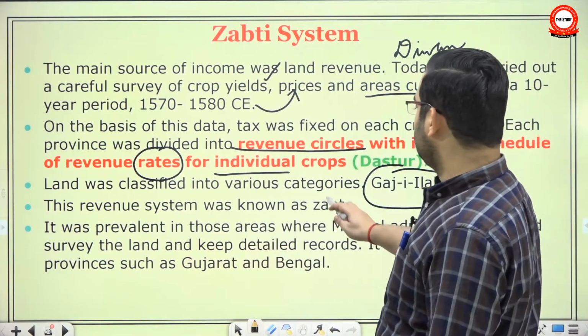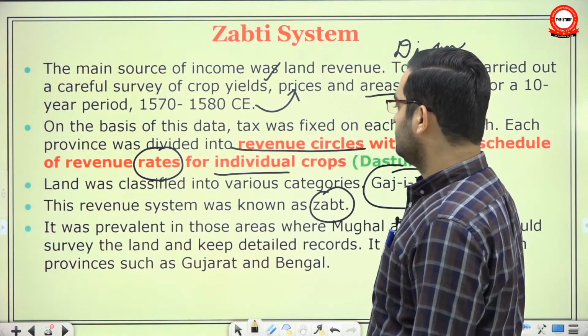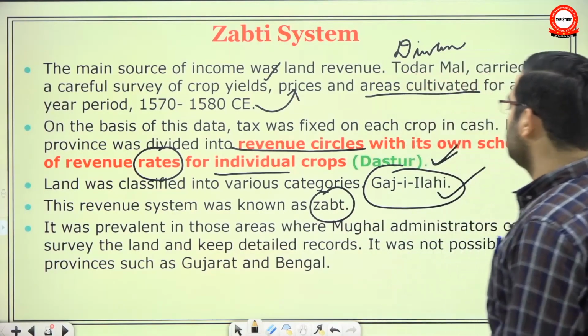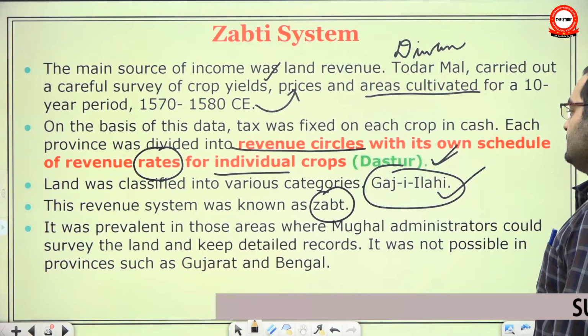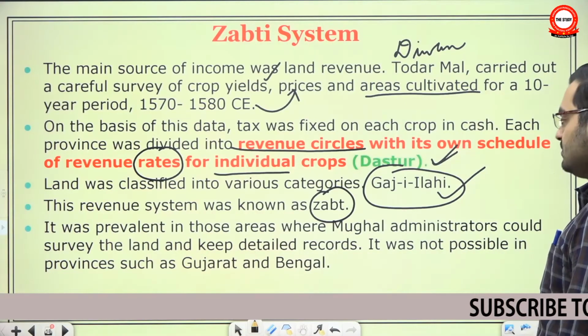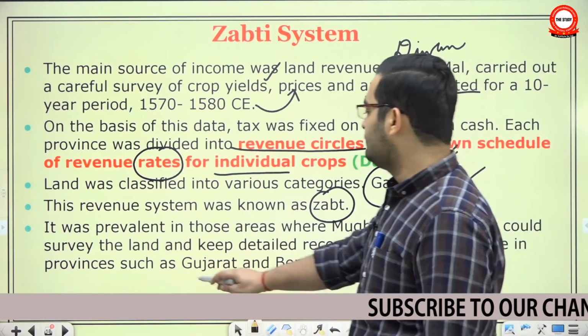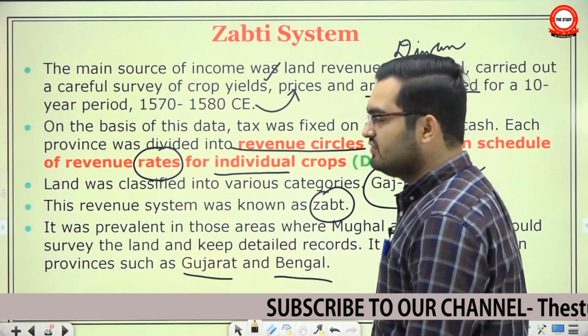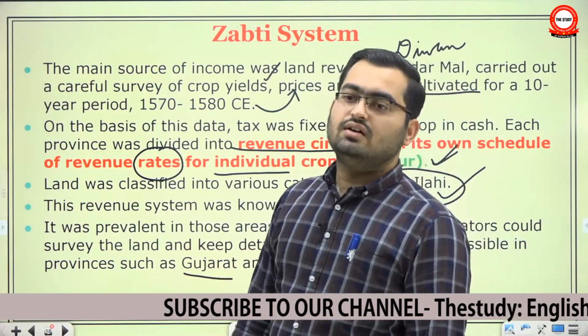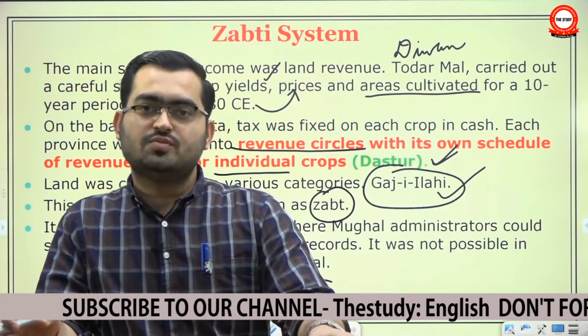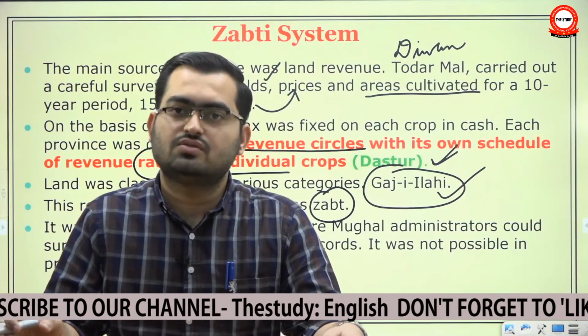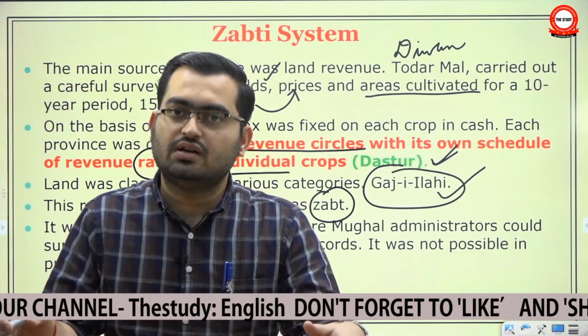This system was called the Jabti system. It was prevalent in those areas where Mughal administration could survey the land and keep detailed records. It was not possible in provinces such as Gujarat and Bengal, which were far away from the Mughal center, and they already had local norms of paying land revenue rates, so they did not want to disturb local conditions.